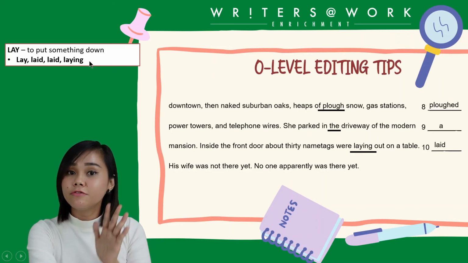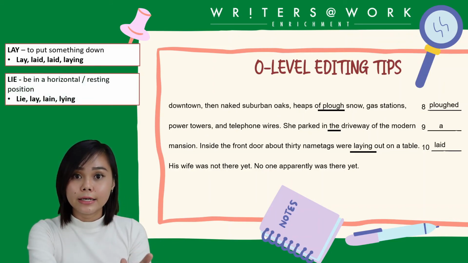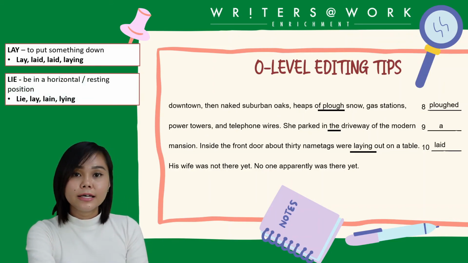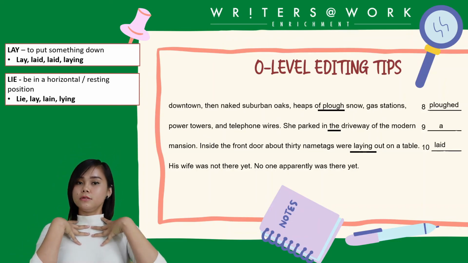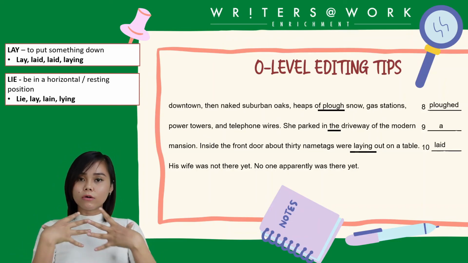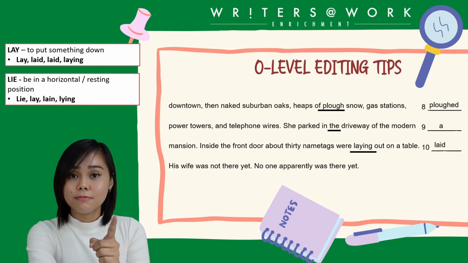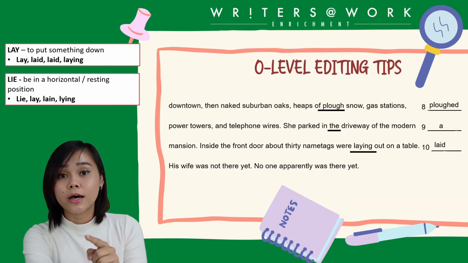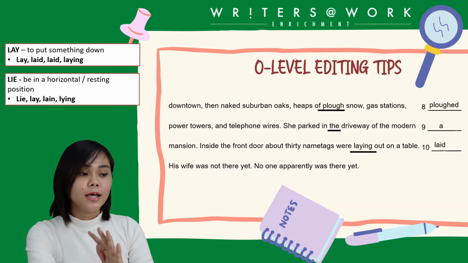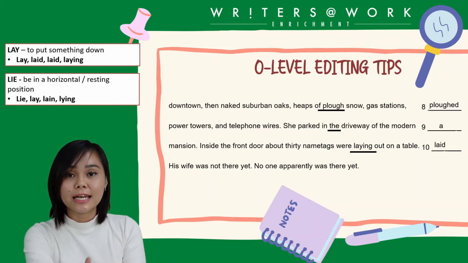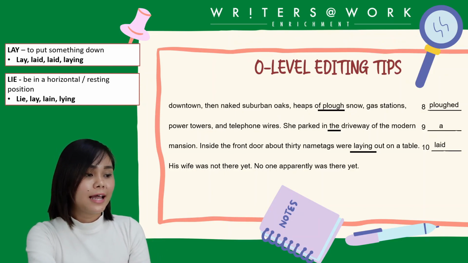Do not confuse this with the word lie. A lot of students do that. Lie means when you rest your body down, you recline, or you go in a horizontal position. The tenses should be lie, past tense is lay. That's why a lot of students confuse these 2 words. You don't say she laid down, she lied down. Or she lay down, not laid. Okay, lie, lay, lain,